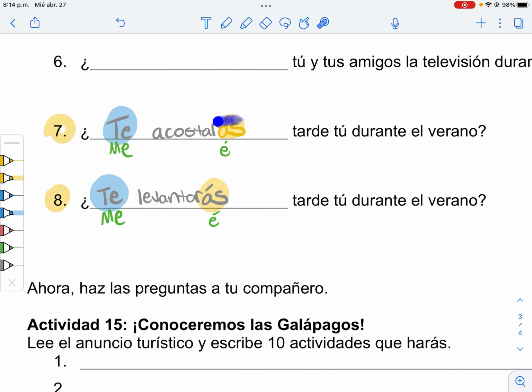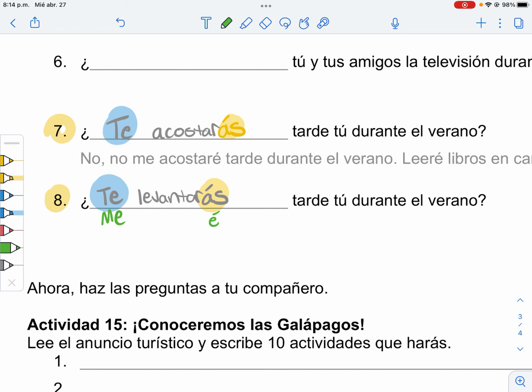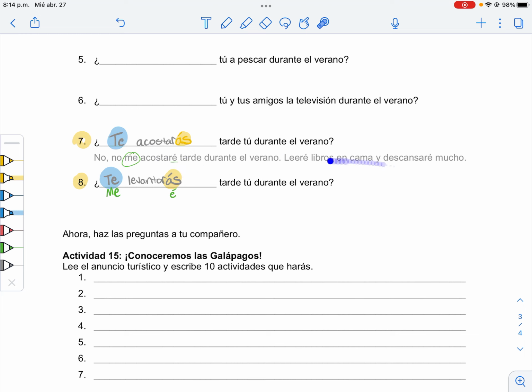So, te acostarás becomes me acostaré. And I said I don't, so there you go. Me acostaré tarde durante el verano. Pero no me acostaré tarde durante el verano. Leeré libros en cama y descansaré mucho. So I actually don't go to bed late. I go to bed on time and just get like lots of rest, lots of sleeping time.